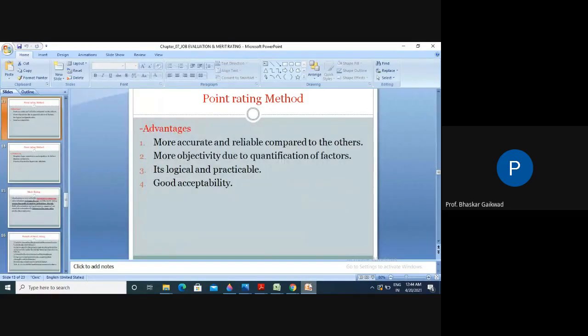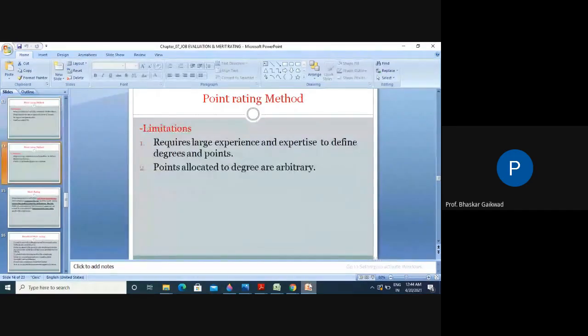Then point rating method advantages: more accurate, reliable, logical and practical, and a good acceptable limit is there. Limitation: it requires large experience and experts to define the degree and points. So here, how much points will be given to a particular job, we require persons having good experience, and experts. Points allocated to degrees are arbitrary. So these total points depend upon the judgment of the qualified and experienced person.